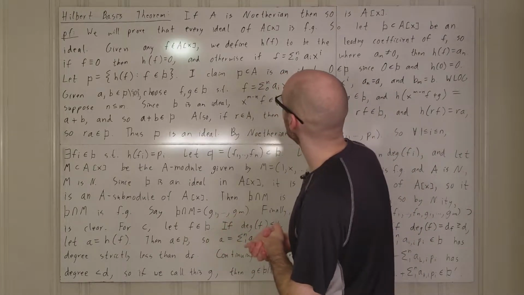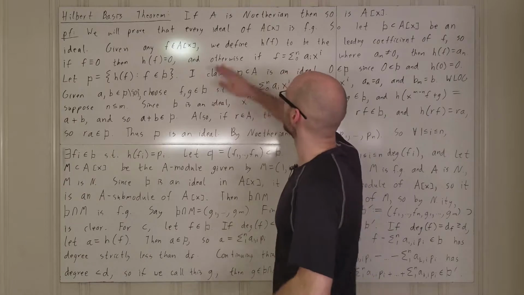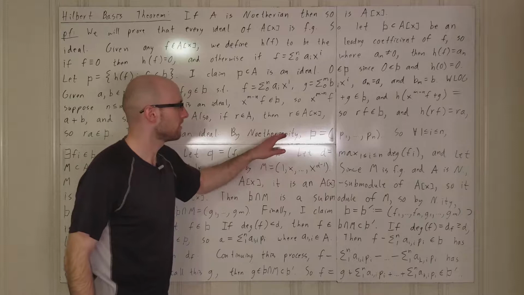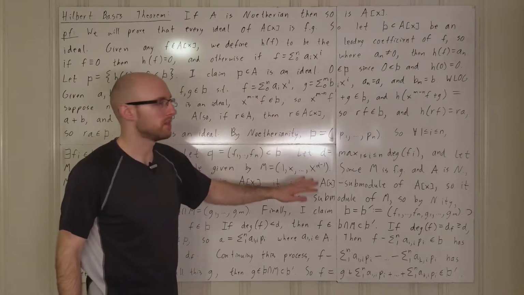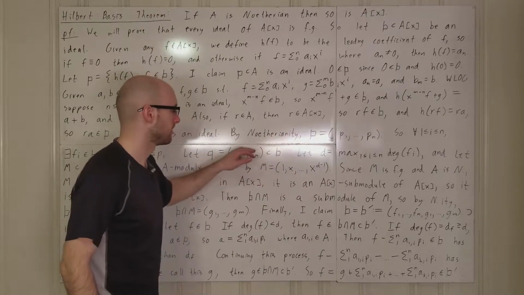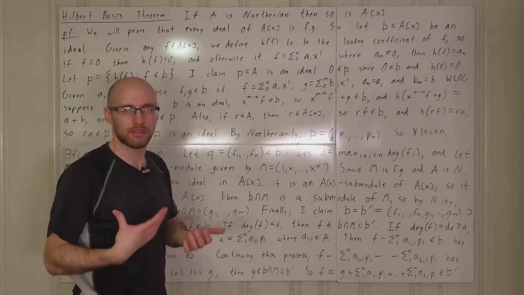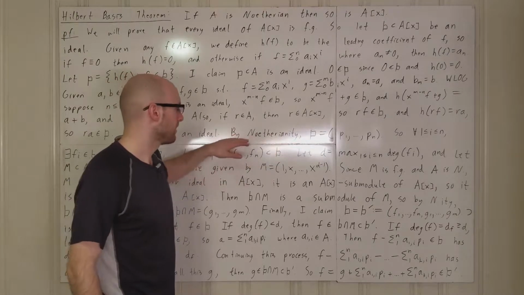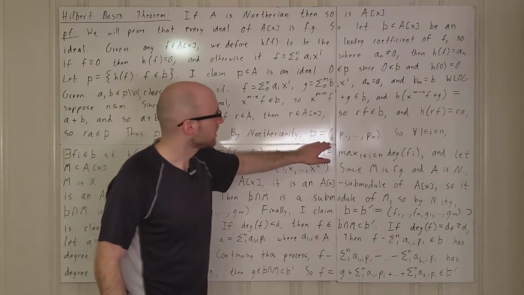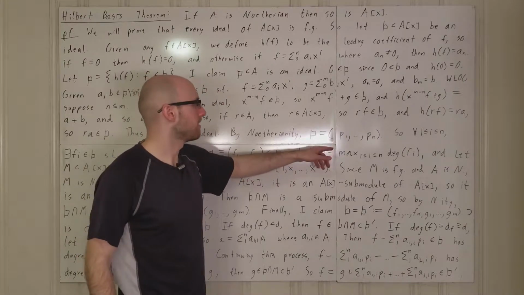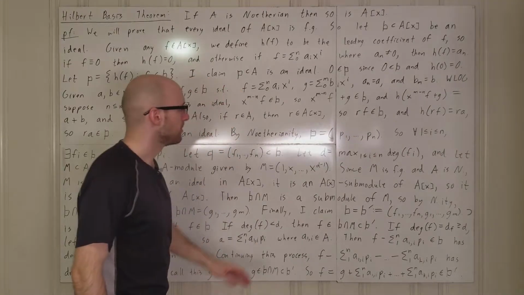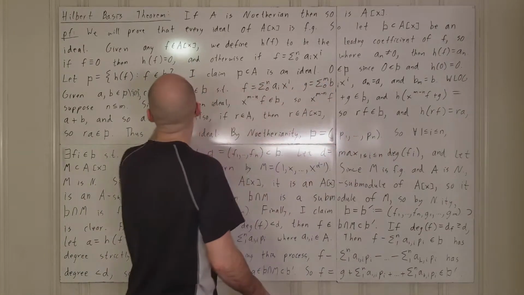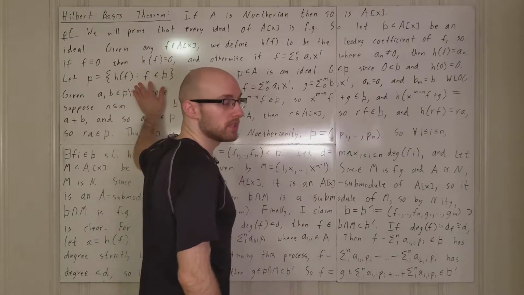Okay, so P is an ideal in a Noetherian ring. So by Noetherianity, which I've never seen written down in a textbook, but I think it's great, and I think it should be used all the time, because it's the most natural way to say this. Okay, even if it's not actually a word. Anyway, by Noetherianity of A, P is finitely generated, say by elements p1 through pn, which are all in A. And since these are in P, by the definition of P, these are all leading coefficients.